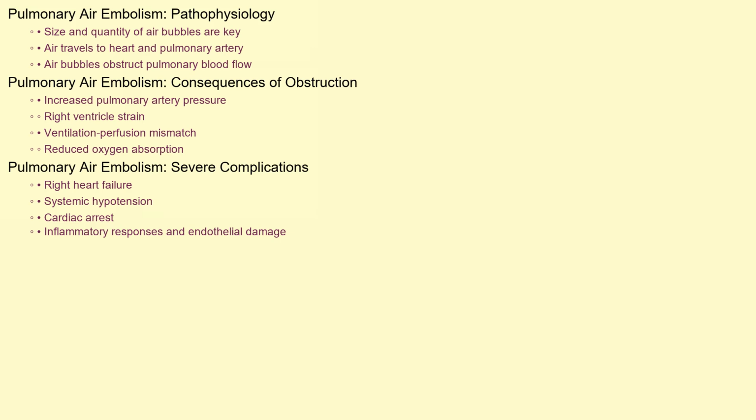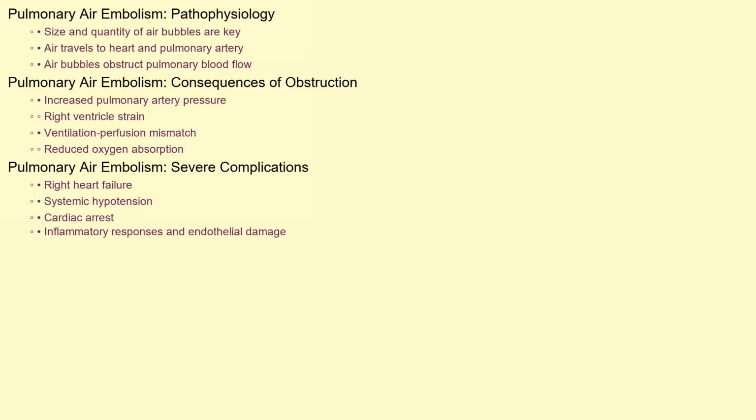The pathophysiology of pulmonary air embolism is directly related to the size and quantity of air bubbles introduced into the venous circulation. Once air enters a vein, it travels towards the heart and then into the pulmonary artery. These air bubbles, acting as emboli, obstruct blood flow to the lungs. This obstruction leads to several critical problems. First, it increases pulmonary artery pressure, making it harder for the right ventricle of the heart to pump blood.